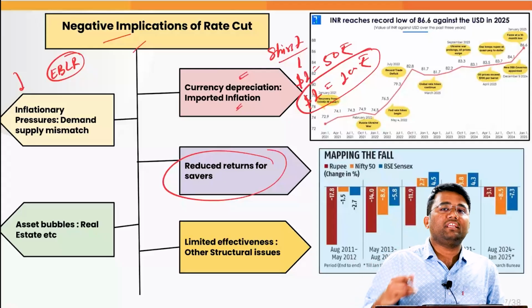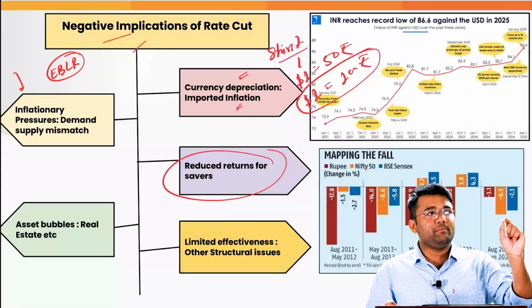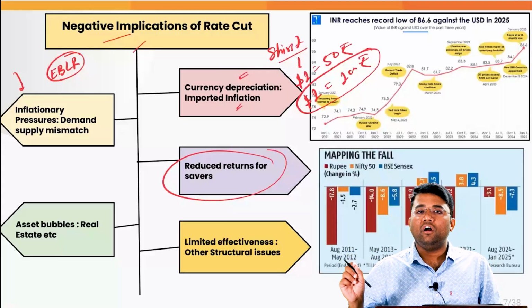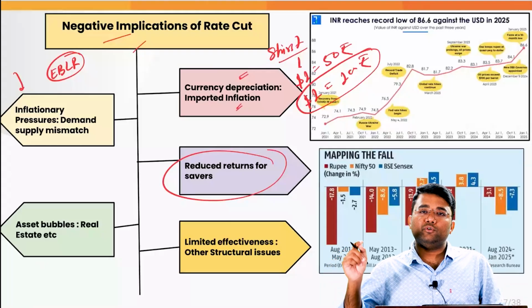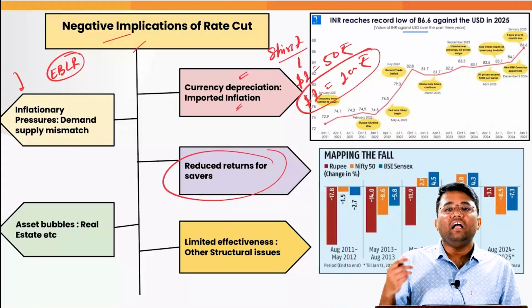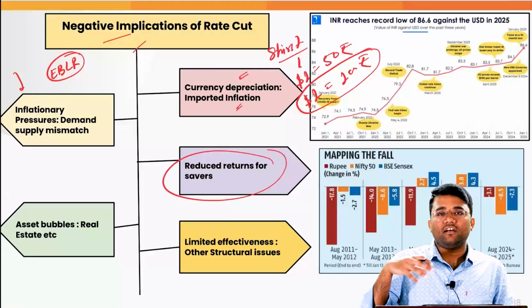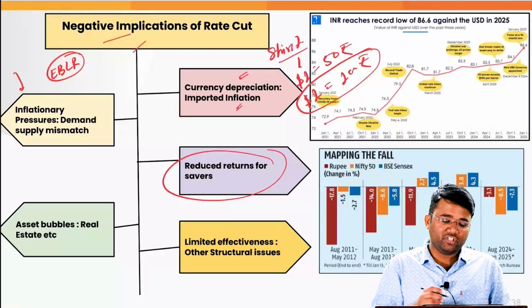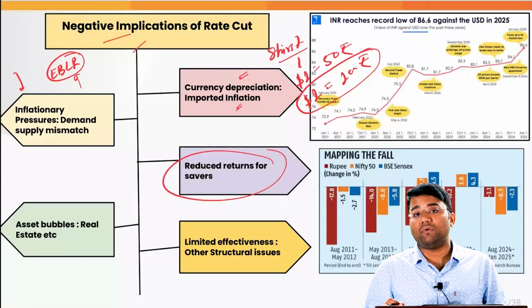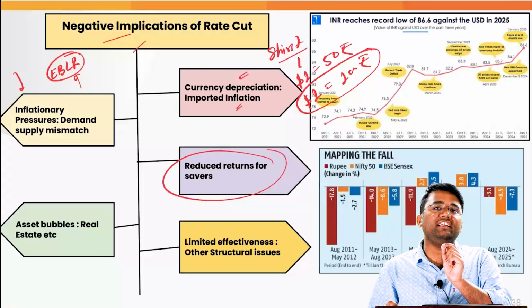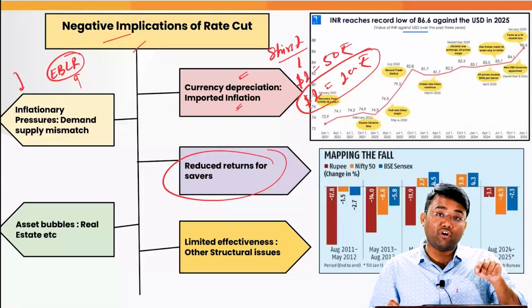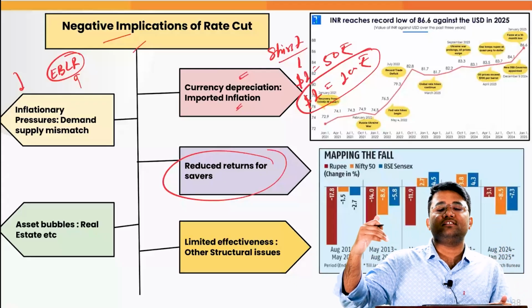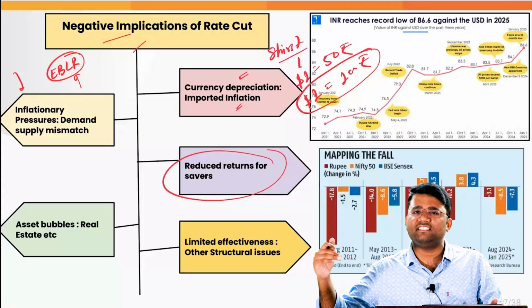One question that may come to your mind is, when the RBI is reducing the repo rate, is there any mandatory rule or law that commercial banks will also be reducing their lending rate? Earlier, the banks were following their internal benchmark rate, which was the MCLR or marginal cost of lending rate. But now they have shifted to this external benchmark lending rate. They have to link their lending rate to some external benchmarks. One of those external benchmarks is this repo rate, and there are other external benchmarks like the yields on 91 days treasury bills, etc.